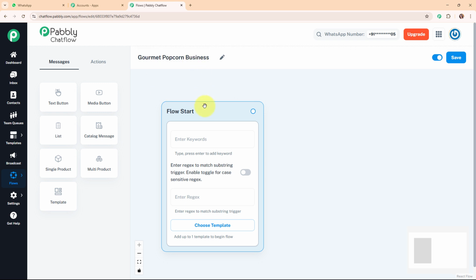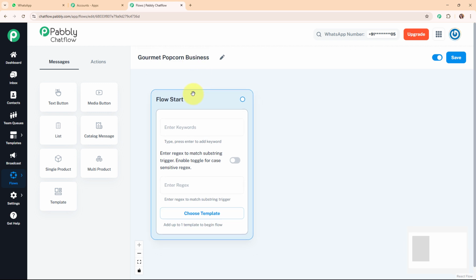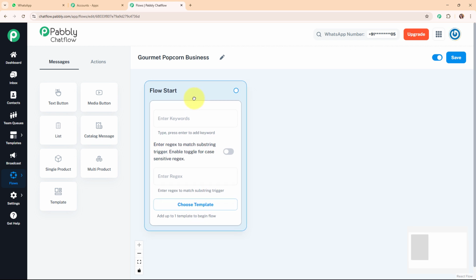After giving a name to my flow, it is asking me to set up the flow start. In this flow start I need to set up the trigger for my WhatsApp chatbot. Here you can see we have options such as keywords, regex and choose template to set up our trigger. If you wish to trigger the chatbot through a message template, you can choose the template from your template library, or if you wish, you can add keywords or regex as per your need. Here we will choose the trigger type as keywords, meaning the chatbot will activate when a user's message contains specific words.